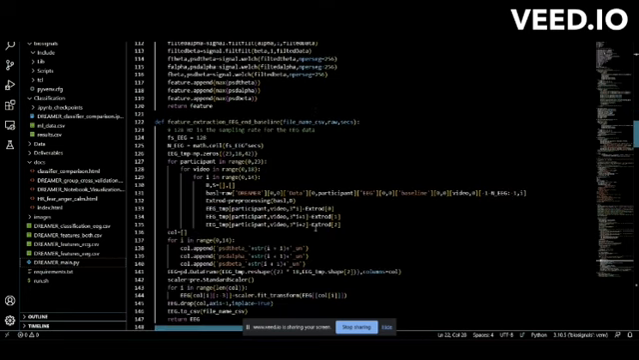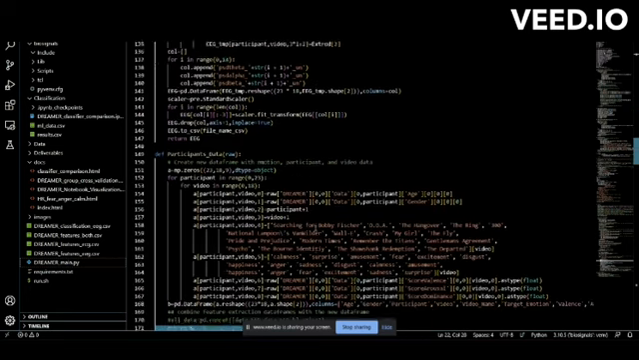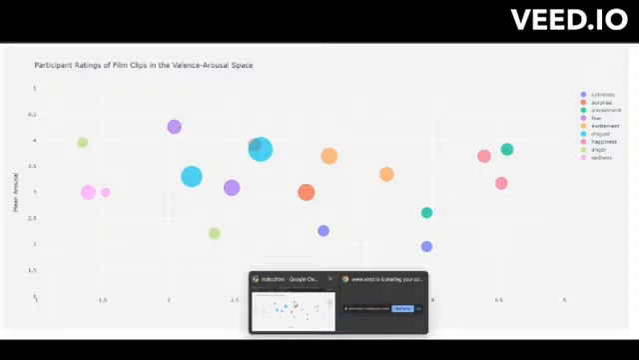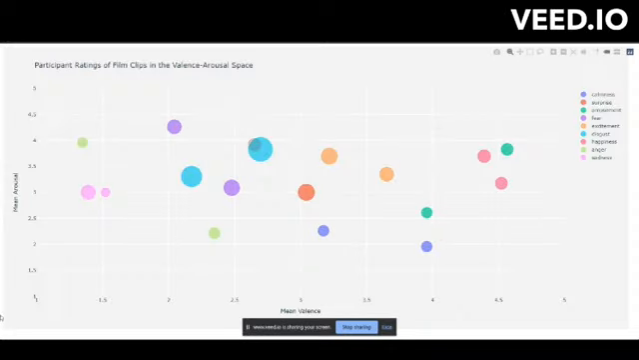The next function was the participant data. The participant data is created using age, gender, video ID, video name, target emotions, valence, arousal, and dominance values. This is visualized in the visualization.